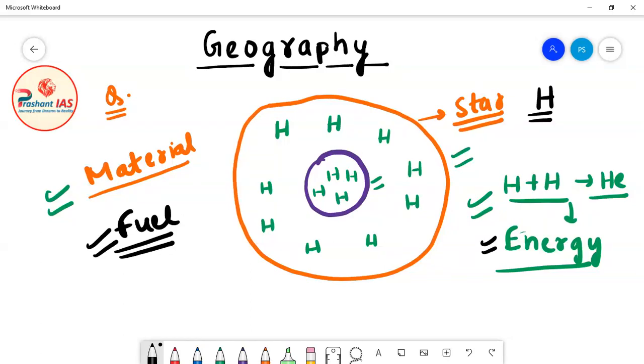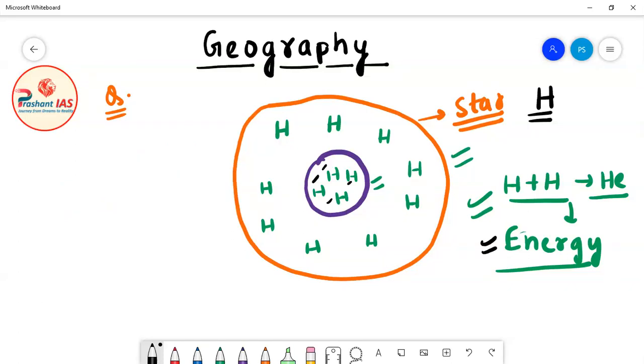The basic fuel of any star is hydrogen. So stars burn their hydrogen fuel to give us heat and light, to emit energy. But friends, now I have one more question. Definitely the basic fuel of a star is hydrogen, and the star is burning hydrogen to give energy.